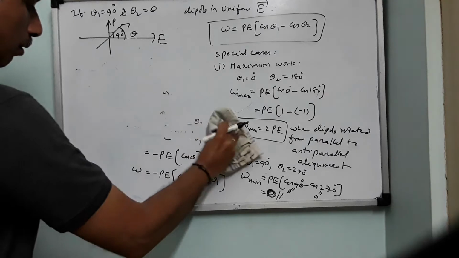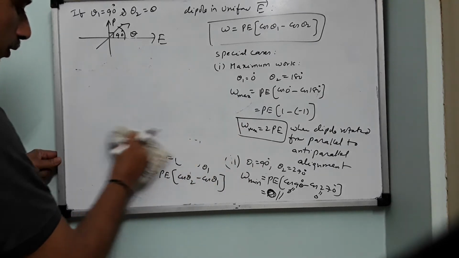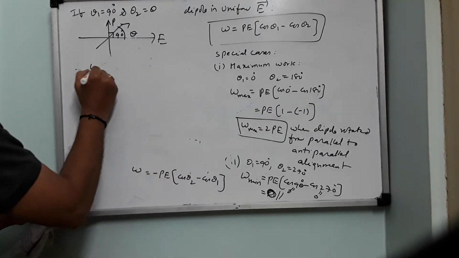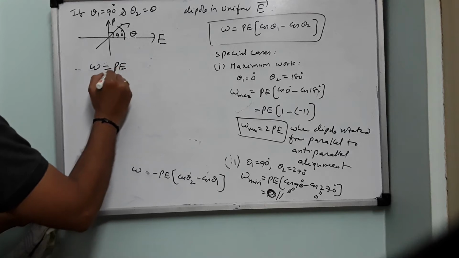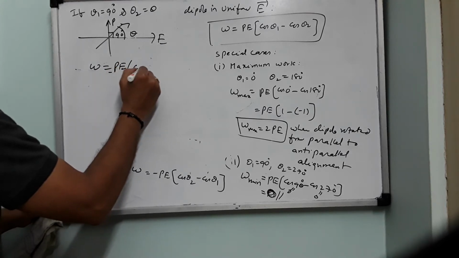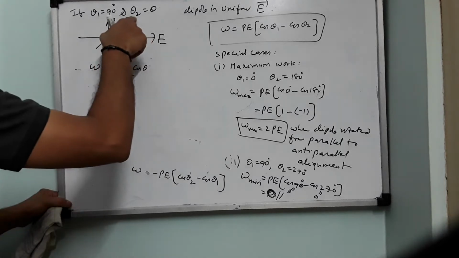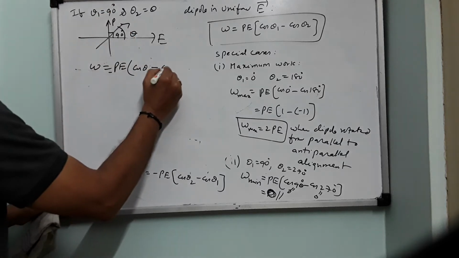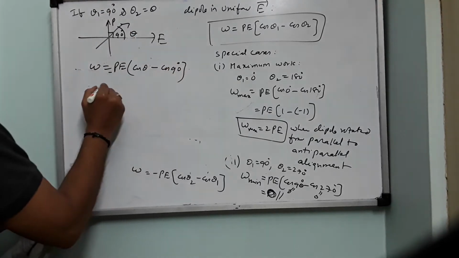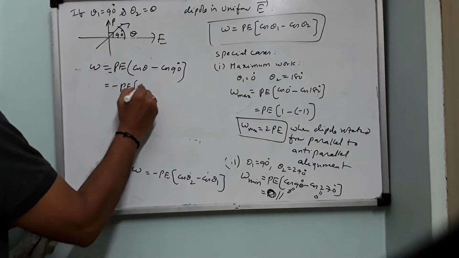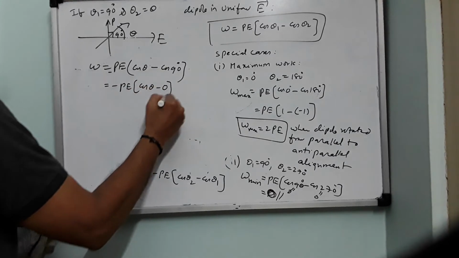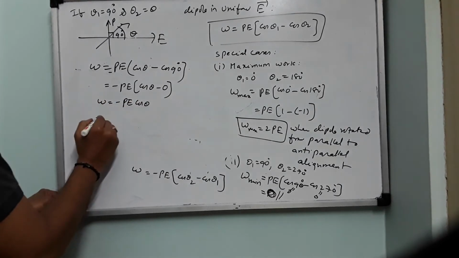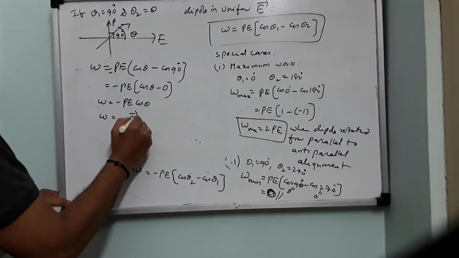Then what do we do? We use this equation: W equals minus PE into cos theta 2. Cos theta 2 is nothing but cos theta. Minus cos theta 1 is cos 90 degrees. So this is minus PE into cos theta minus cos 90, which is 0. So you will get minus PE cos theta. So W equals minus of P dot E.